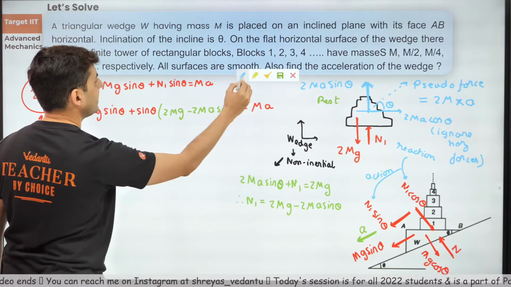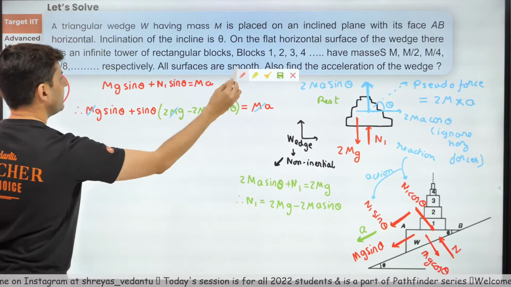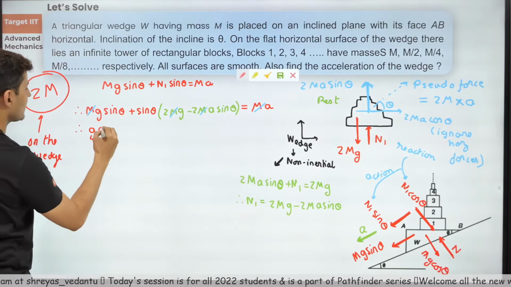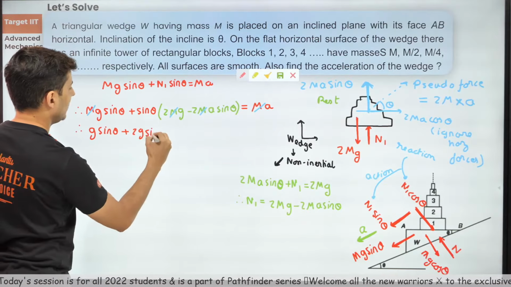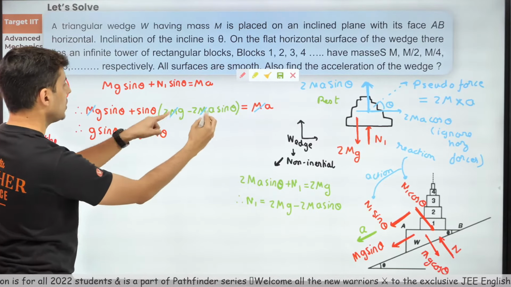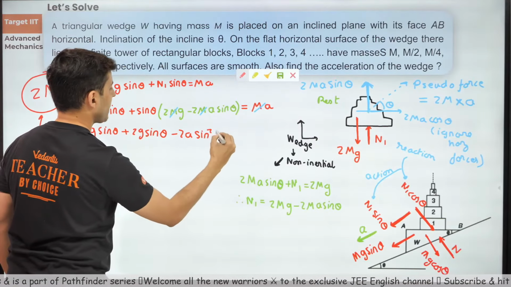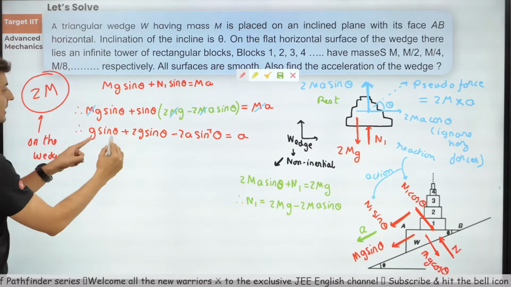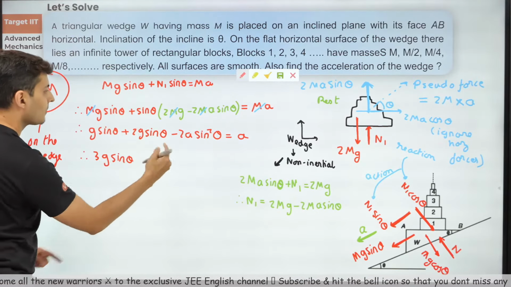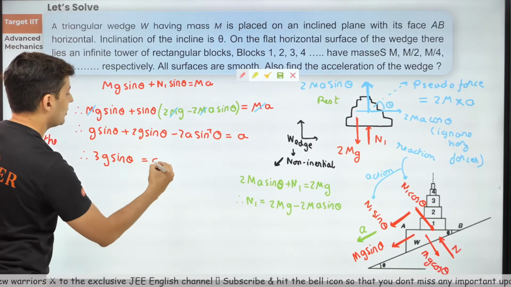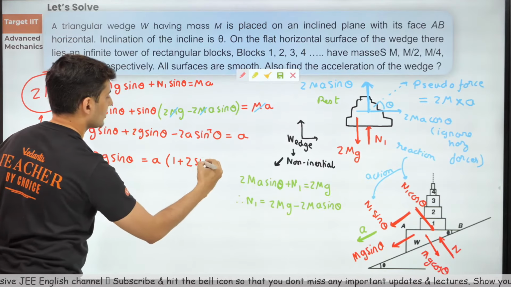First of all, from everywhere this m is getting cancelled. Now probably it will become easier to solve. Therefore, g sine theta plus 2g sine theta minus 2a sine square theta is equal to just a. g sine theta plus 2g sine theta is 3g sine theta. This I can take on the other side, so it will become a times 1 plus 2 sine square theta.